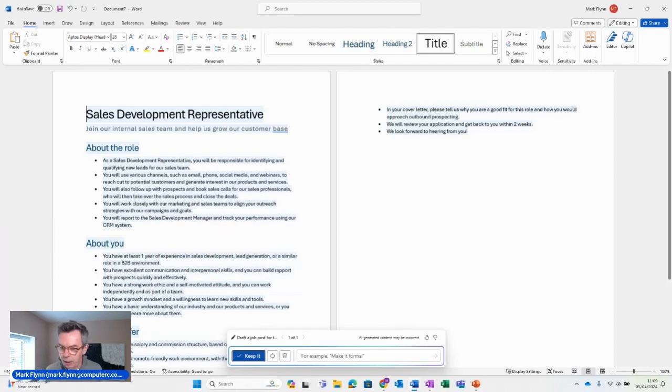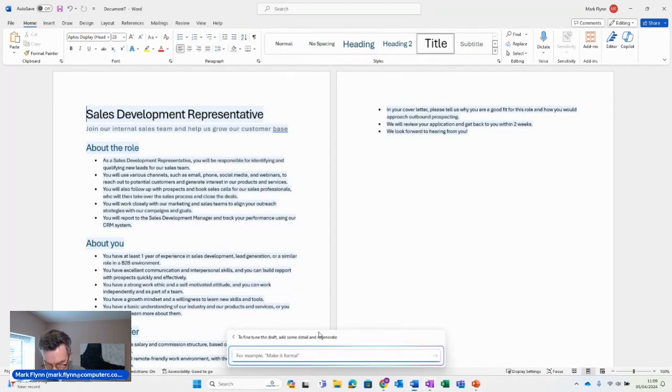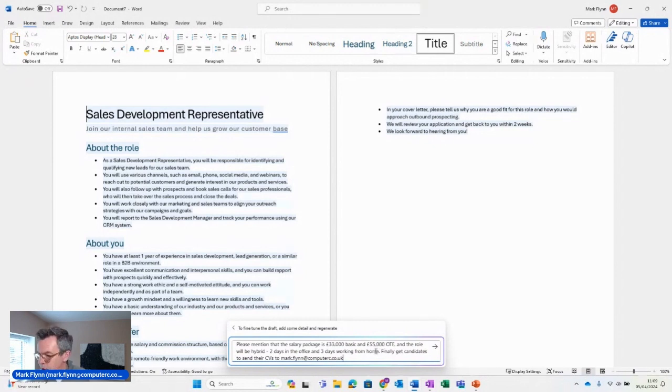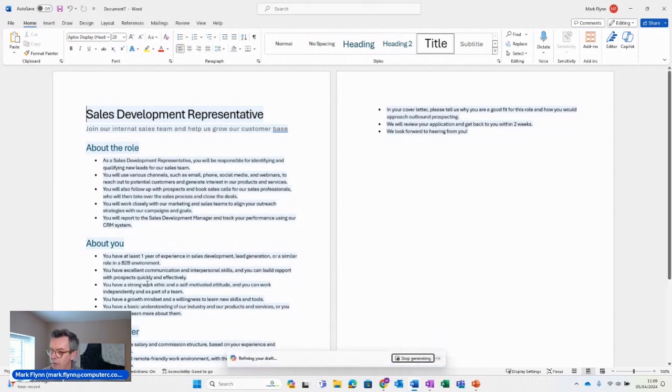and I can edit it and tweak it and so on. Now, something else I want to add, because I've just been told by the head of internal sales what the salary package is, and also a little bit about where they'll be working from. It'll be a hybrid role, two days in the office, three days working from home. And finally, any candidates interested should send their CVs to mark.flynn@computerc.co.uk. Okay, so let's update that job specification with that data.